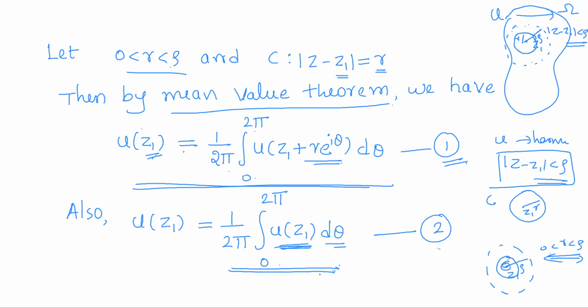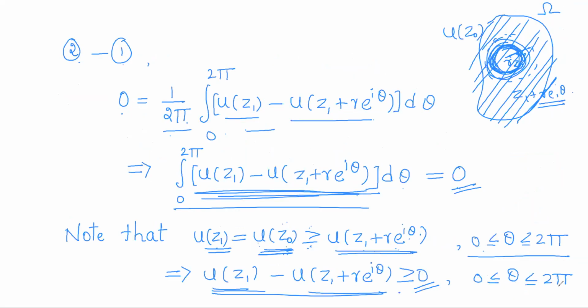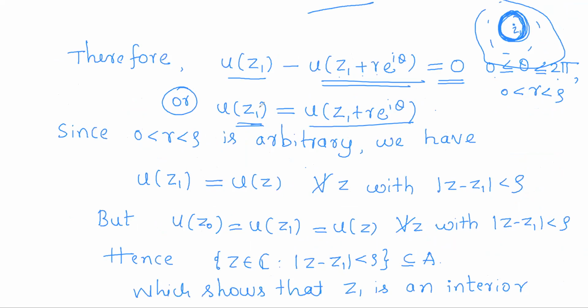For varying r, you can consider numerous circles, and on all those circles u of z1 will be equal to u of z1 plus r e power i theta, where r is arbitrary. As this is true for an arbitrary circle in that neighborhood, it will be true for all the circles. By considering numerous circles, you can cover all the points of that neighborhood. That means u of z will be u of z1 for all points in that neighborhood.